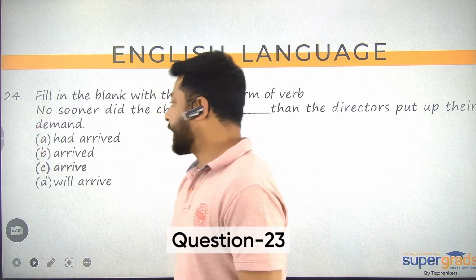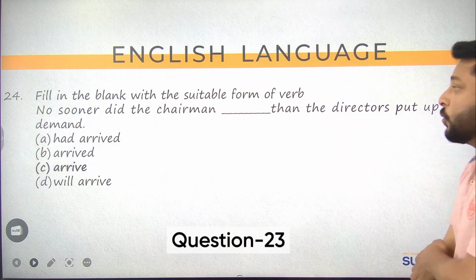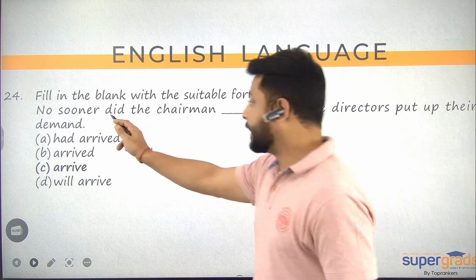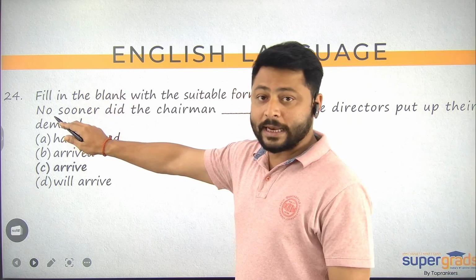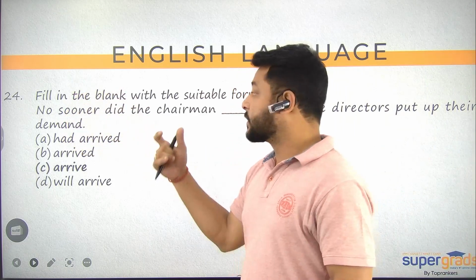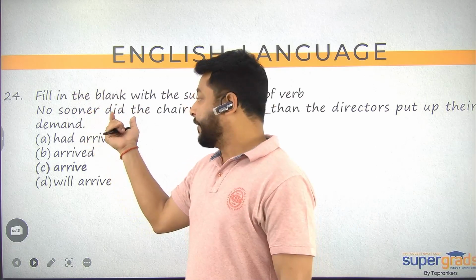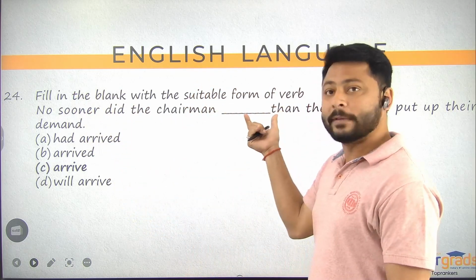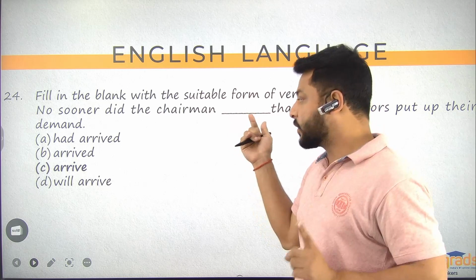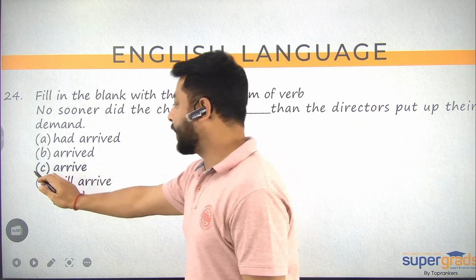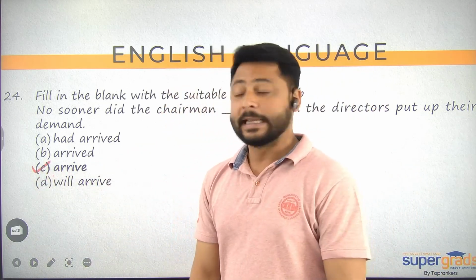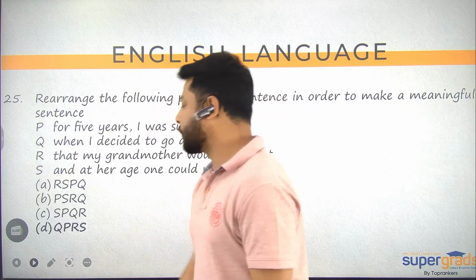All right. Next question, question number 24. Sooner did the chairman. This is correctly used. No sooner यदि लिखा हुआ है hardly, scarcely, you are supposed to use helping verb there. If did is used, so the verb should come in its verb first form. Alright, तो verb first form पे कहाँ लिखा हुआ है? सिर्फ एक ही ऑप्शन है मेरे पास, that is C, Calcutta. तो C is the correct answer option for 24.